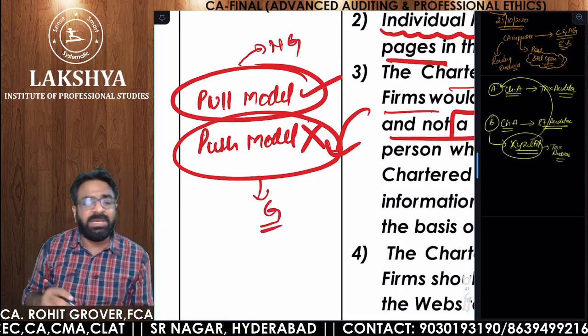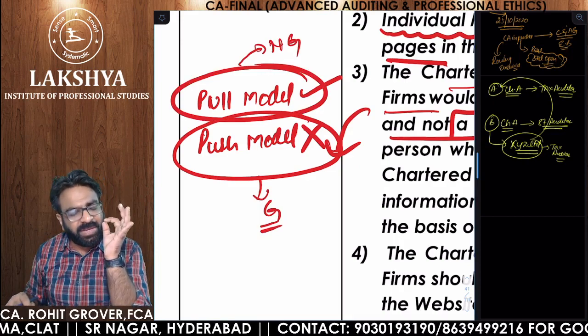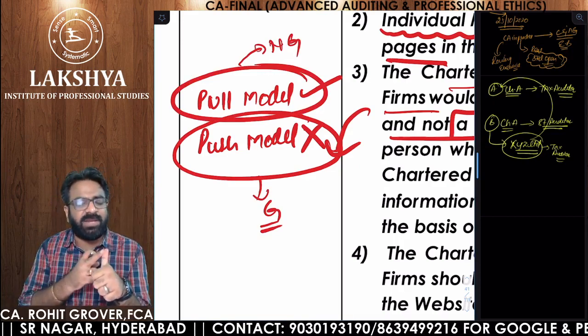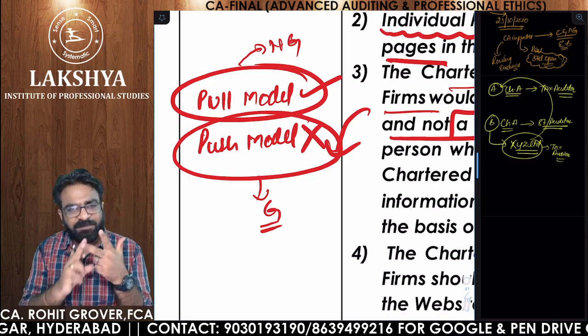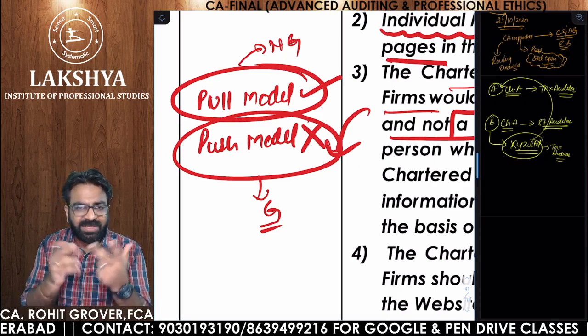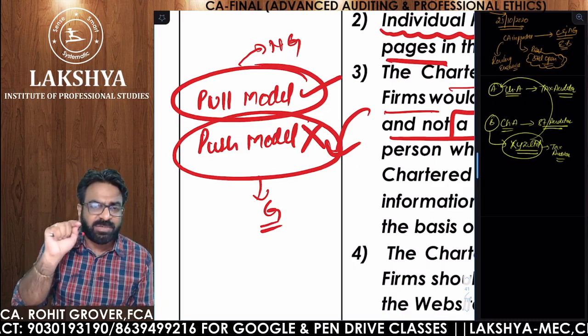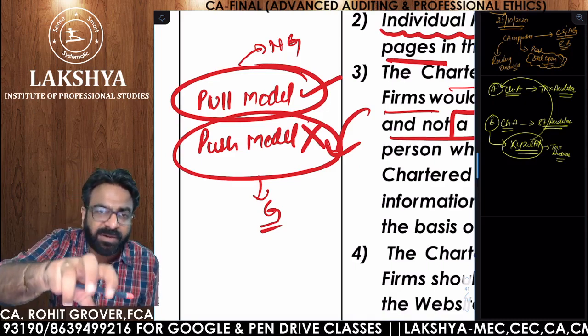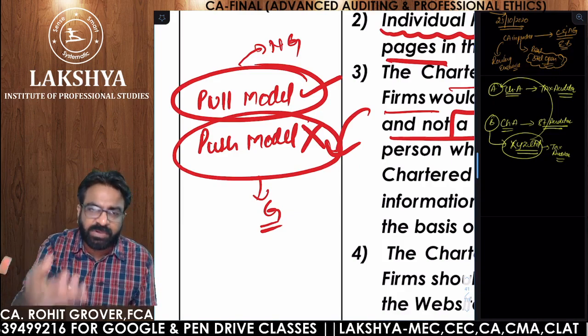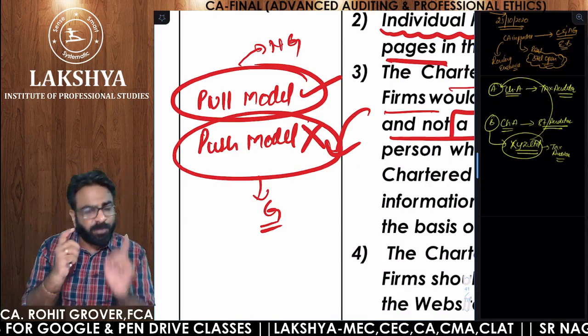Remember one thing: if names of clients, services, experience pop up, it is push model. But if the person visiting your website retrieves the information by clicking on the window, that is called pull model. So pull model is allowed.